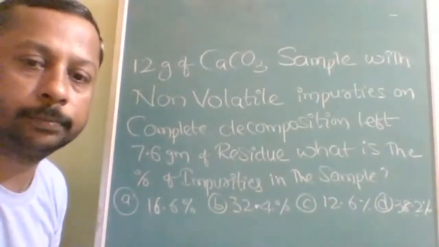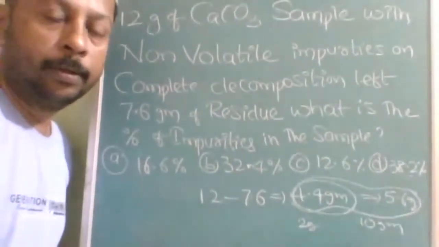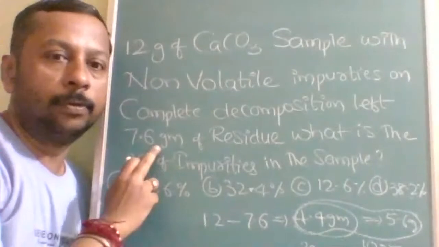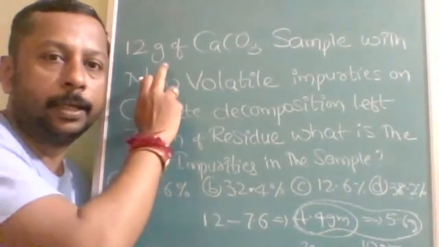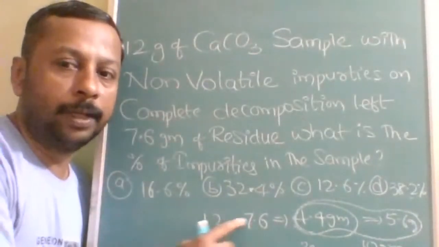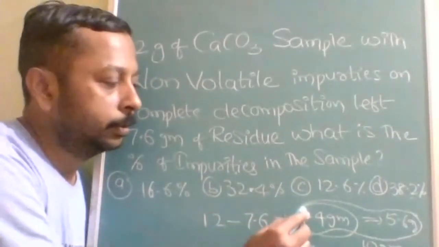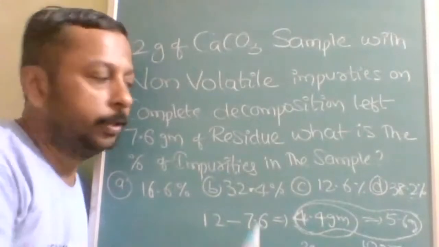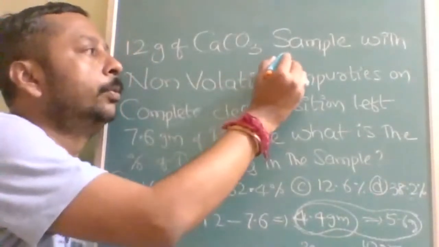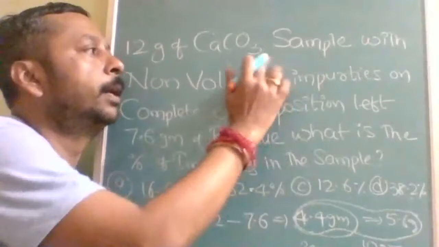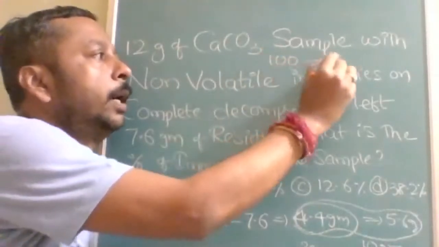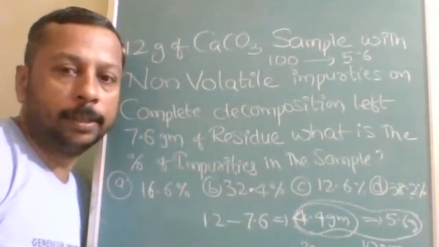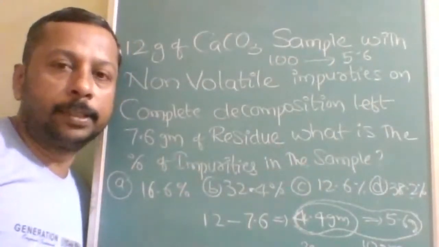See here, 12 minus 7.6. The residue leftover is 7.6, and 12 grams was the initial amount. So 12 minus 7.6 means 4.4 grams. You must be knowing that the CaCO3 mass is how much? 100 grams. 100 grams should give how much residue? 56 grams.